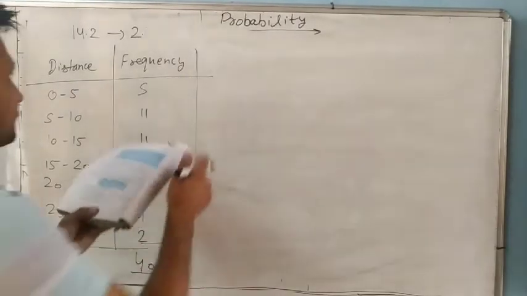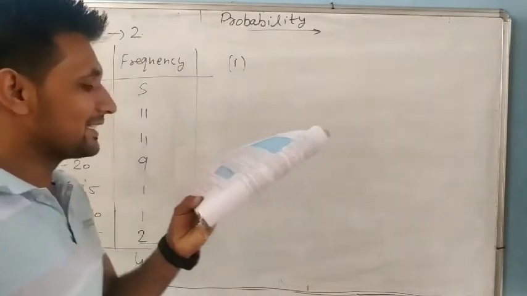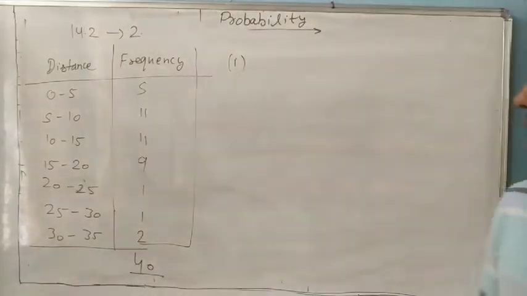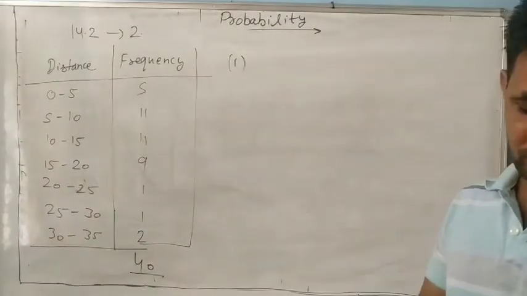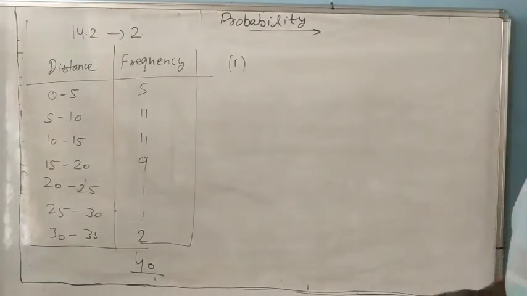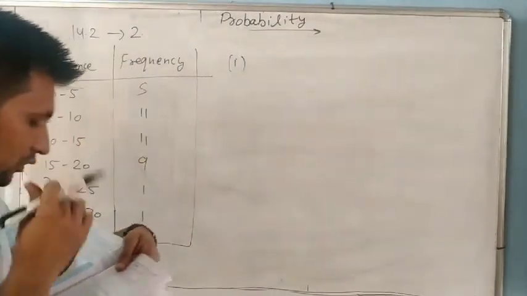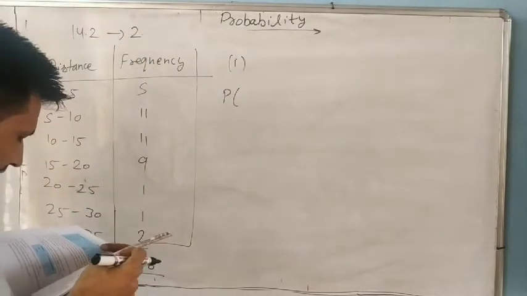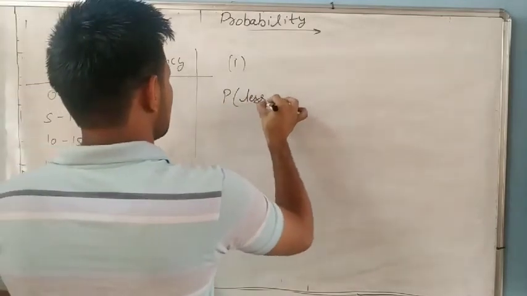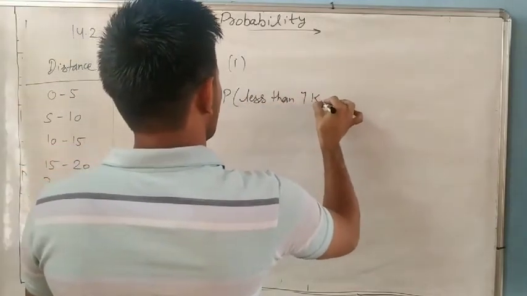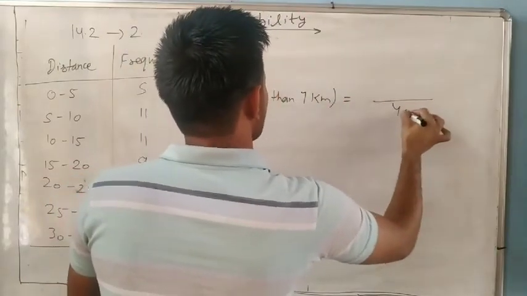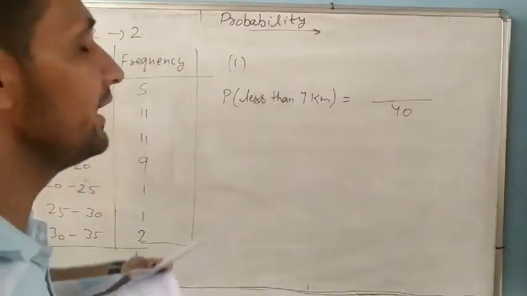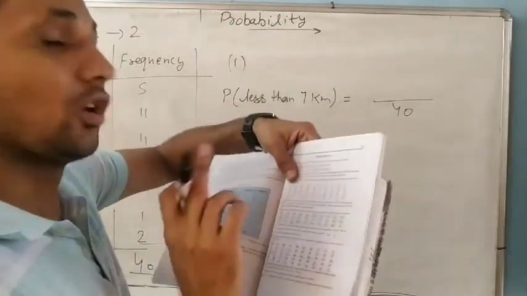The first part is less than 7 kilometers from her place of work. Total is 40. So we will count in the table the numbers less than 7 kilometers; 7 is not included.